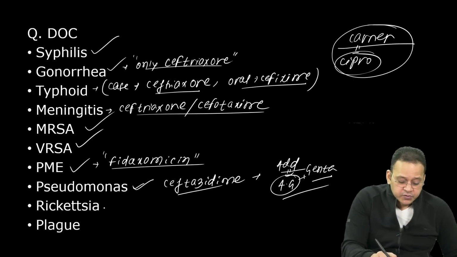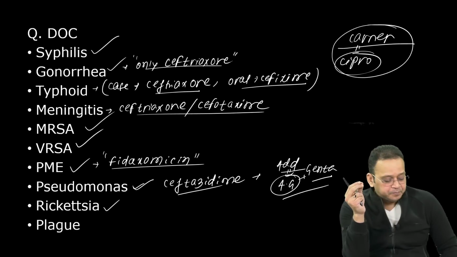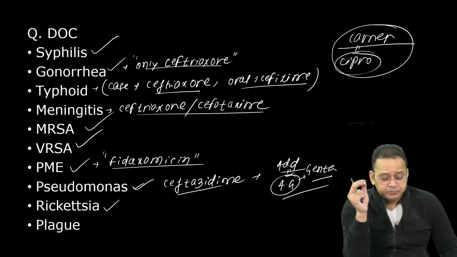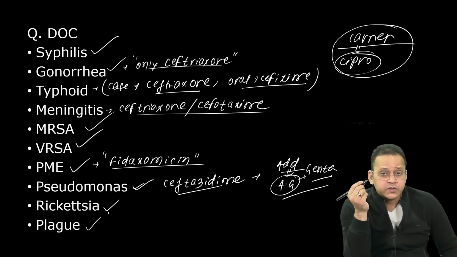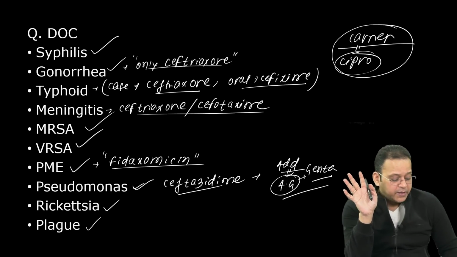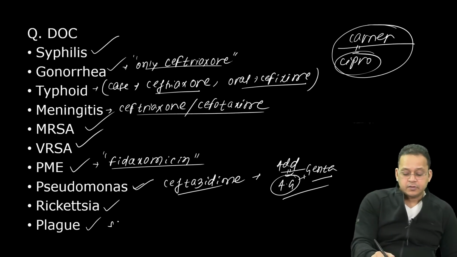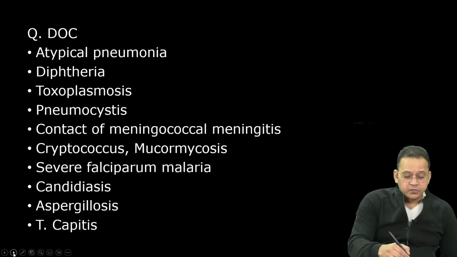Rickettsia, guys. What is the drug of choice for rickettsia? Doxycycline. Excellent. What is the drug of choice for plague treatment? Rickettsia, doxy is great. Plague, excellent. Streptomycin or gentamicin can be used in case of plague. So these are some of the important drugs of choice which we covered.